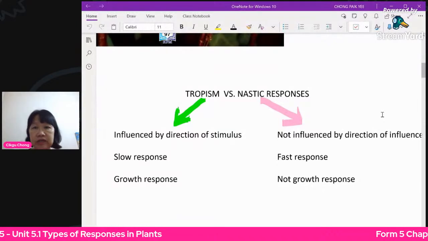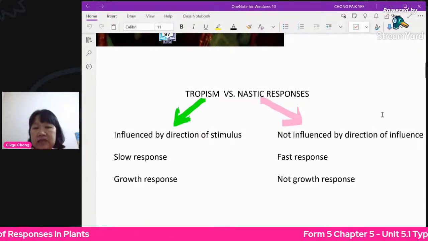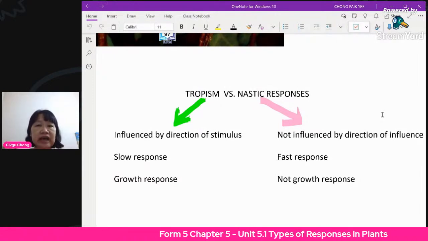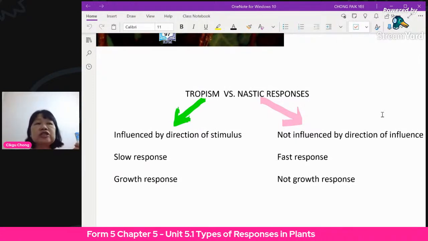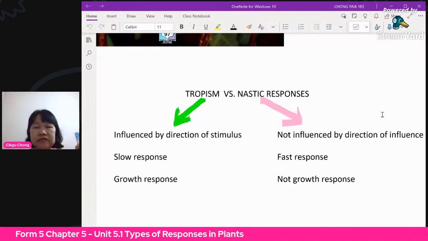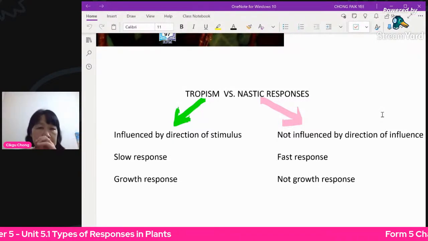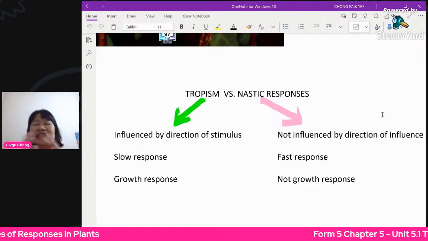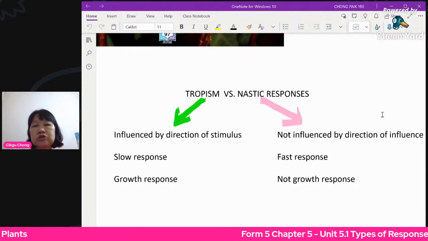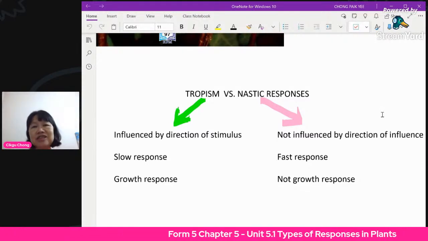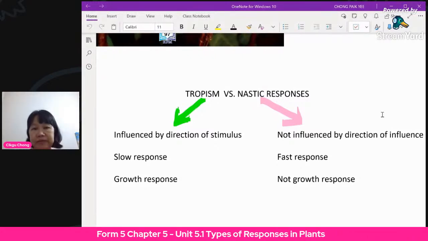Okay, for the nastic, in terms of the response, it is fast, it is instantaneous. That means it happens there and then, like the closing of the leaves, or the opening and the closing, okay. It's instant. You can see immediately. You don't have to wait for days. You don't have to wait for weeks to see it happening. So it's a fast response.